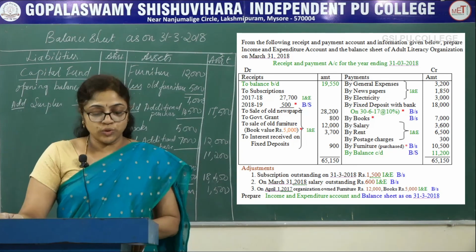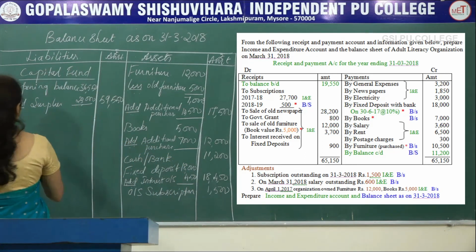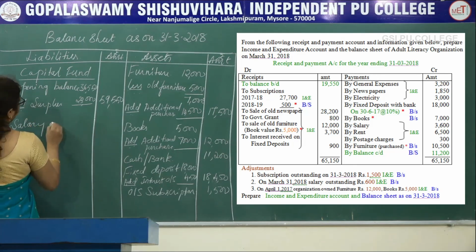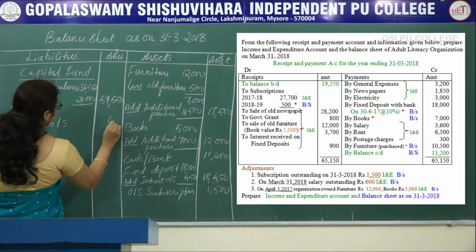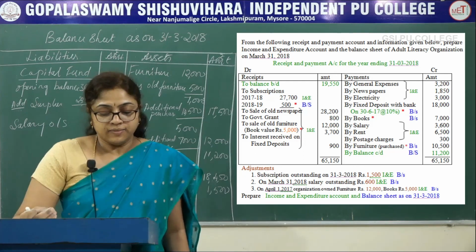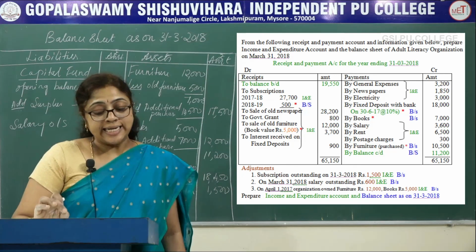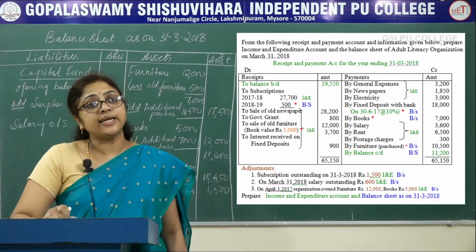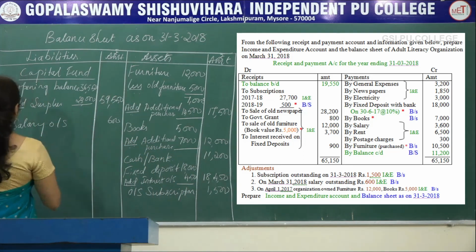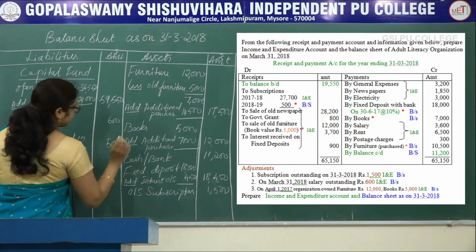Next, see the next adjustment. On March 31st, 2018, salary outstanding rupees 600. This outstanding expense, record on the liability side. Salary outstanding 600. Once you check the adjustment as well as the items which are given in the receipts and payment account. So, 2018-19 subscription is there. This is related to next year. So, it should be recorded in the balance sheet on the liability side, that is subscription received in advance 500.